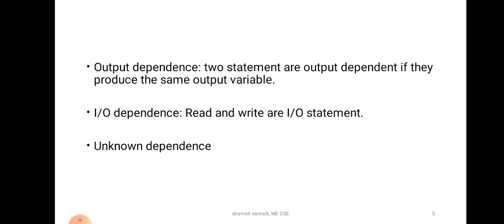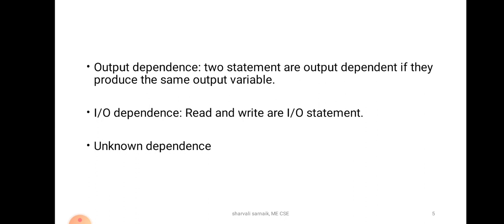Remember that in flow dependence, S2 is flow dependent on S1 if at least one output of S1 feeds in as an input to S2. In anti-dependence, there are two statements and the output of S2 overlaps the input to S1. In output dependence, both should produce the same output variable.